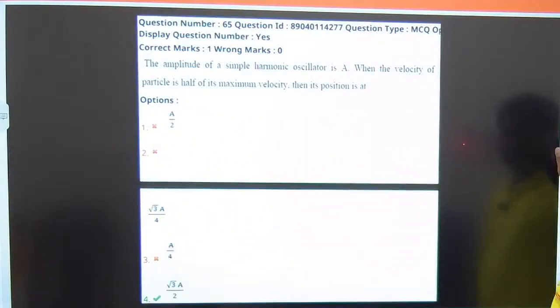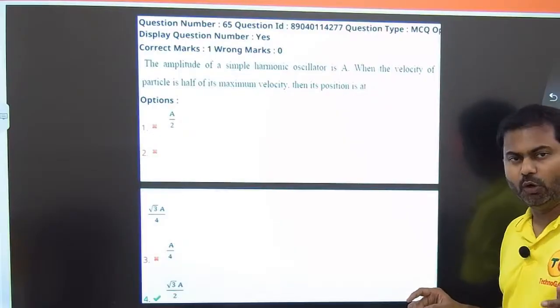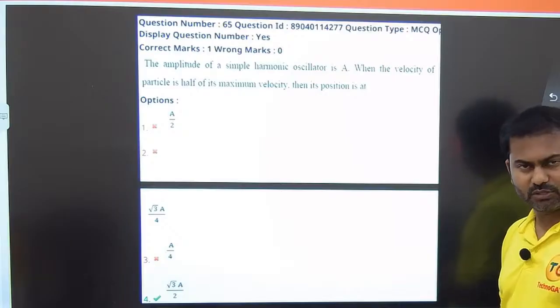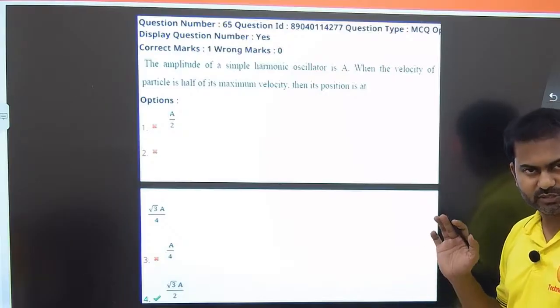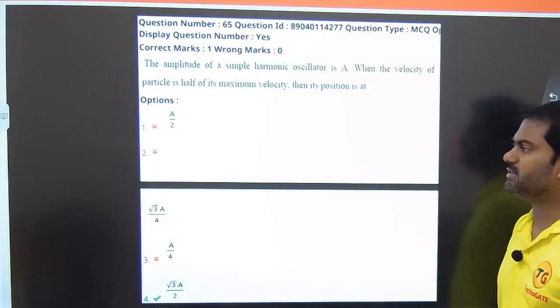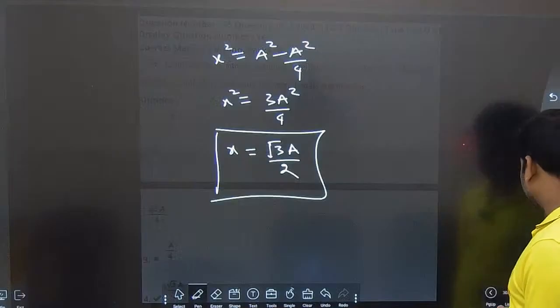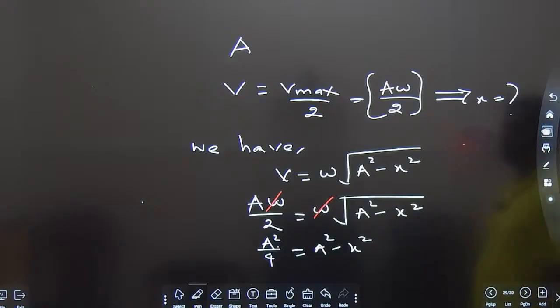Very straightforward formula based question. I told while giving coaching to technograde students that simple harmonic motion nunchi chala varaku formula based questions e vastayi, and this one is the example, direct formula based one anamata. You can have a look here. If you want, you can copy the solution. This is how we will be solving this question.